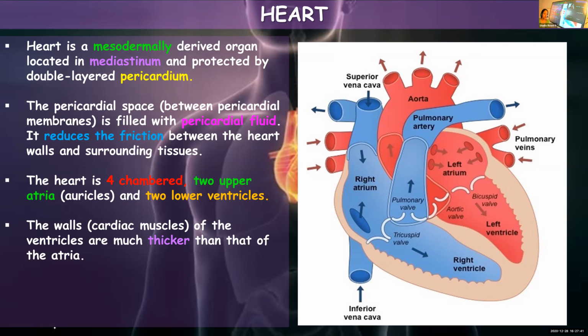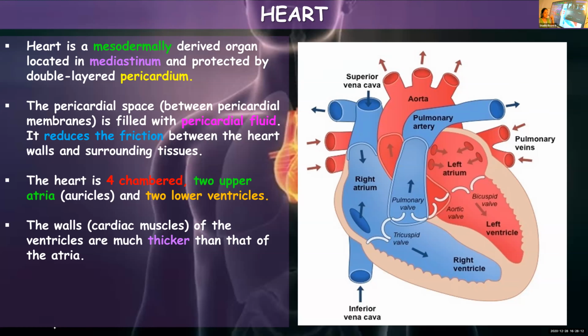Think about the function. You have learned the working of heart, double circulation and all in 10th standard. I have taught you. The blood in the ventricles has higher pressure. They have to pump it all over the body. Ventricles need to pump the blood to different parts of the body, whereas atria or auricles are just receiving the blood.